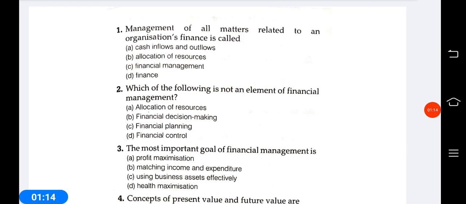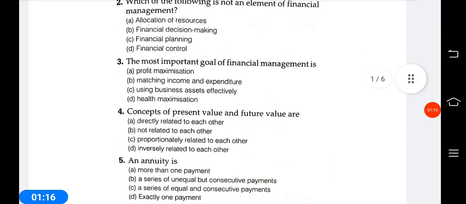Okay. The next question is third. The most important goal of financial management is profit maximization, matching income and expenditure, using business assets effectively, wealth maximization. Answer is, the most important goal of financial management is wealth maximization of an organization.